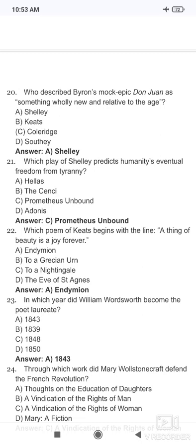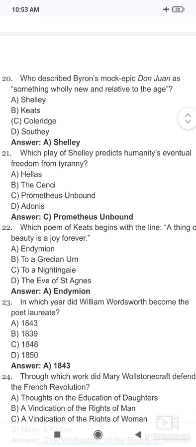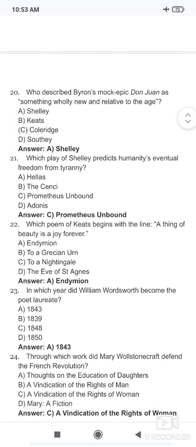Which play of Shelley predicts humanity's eventual freedom from tyranny? That is Prometheus Unbound. Prometheus Unbound.